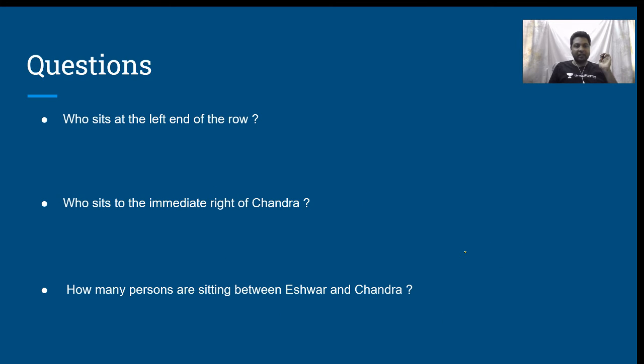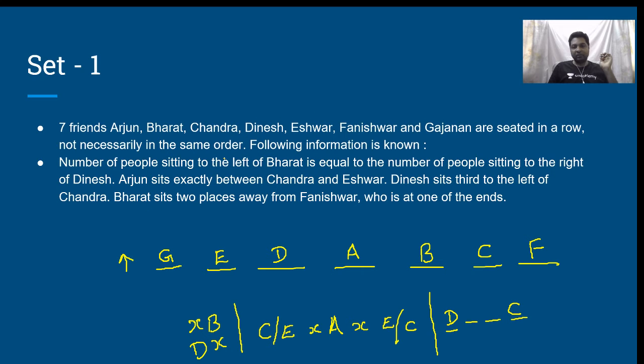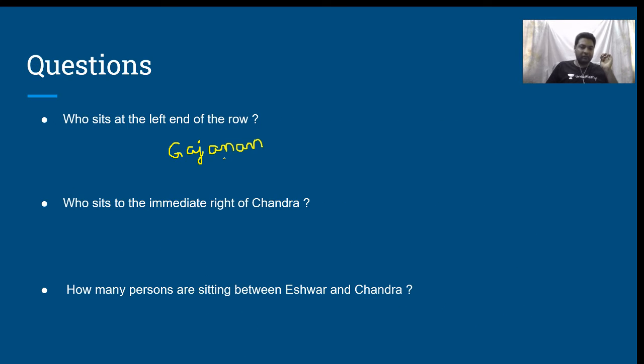Who sits at the left end of the row? Gajanan sits at the left end of the row. Who sits to the immediate right of Chandra? Phanishwar.